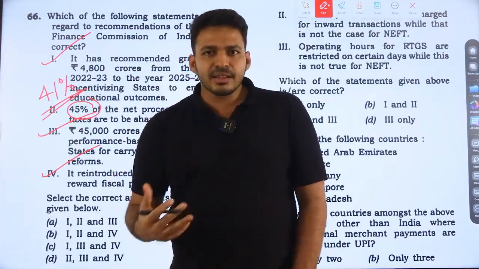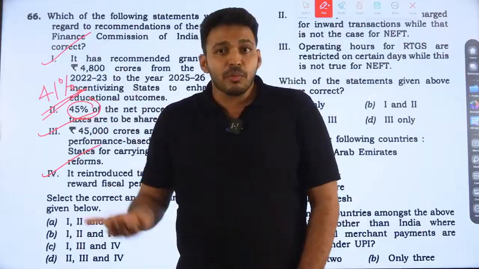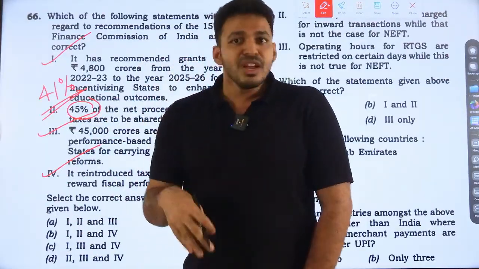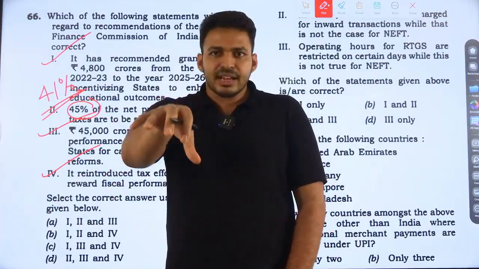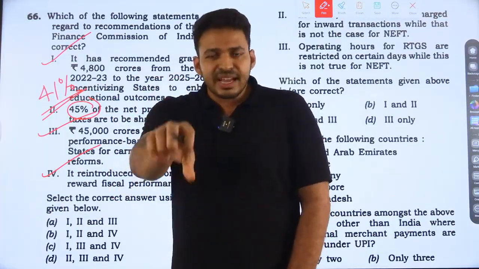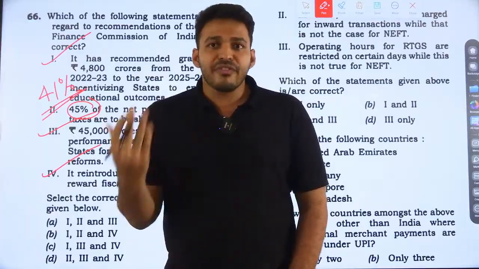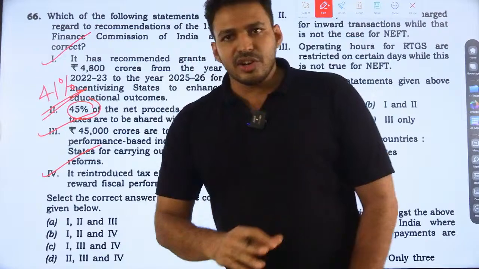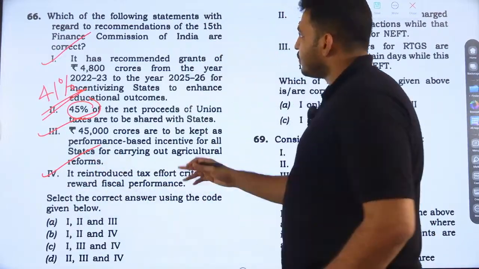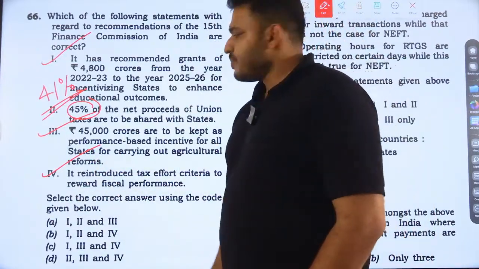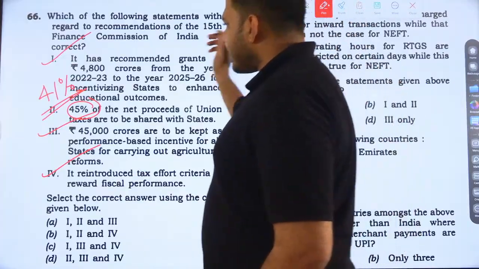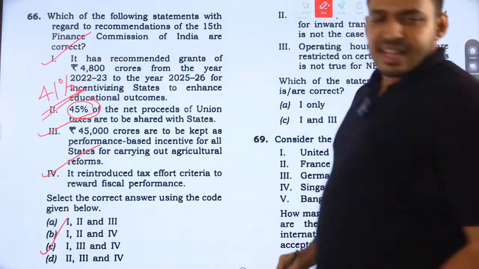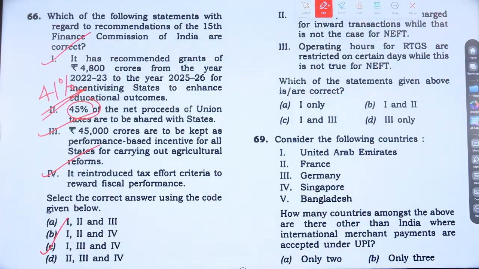If a state government is collecting more and more taxes, it is not introducing taxes; whatever taxes have been introduced, it is being collected by the state. How efficiently a state is collecting taxes, that is tax effort criteria. It is being reintroduced by the 15th Financial Commission. So this is also true. So other than option 2, with 1, 3 and 4, option C is the right answer. 66C. Yeah.